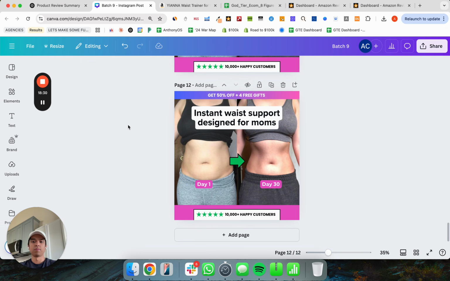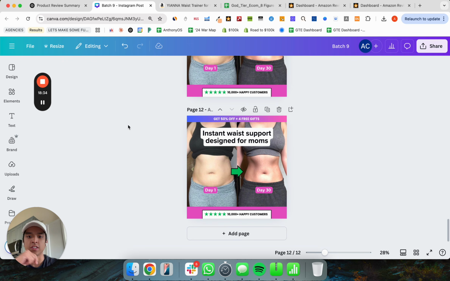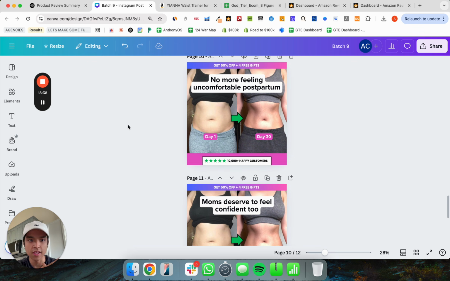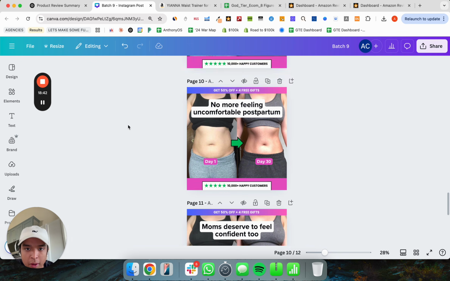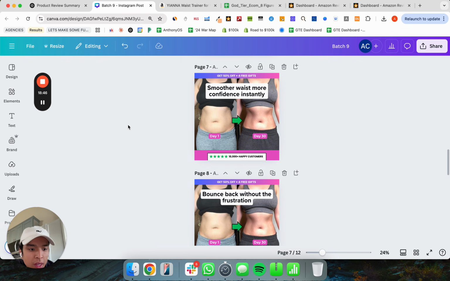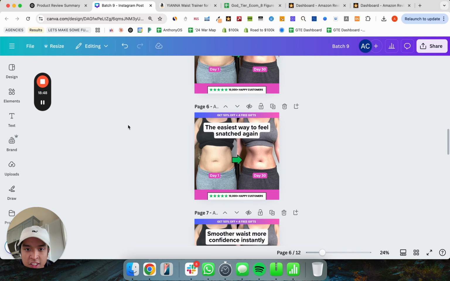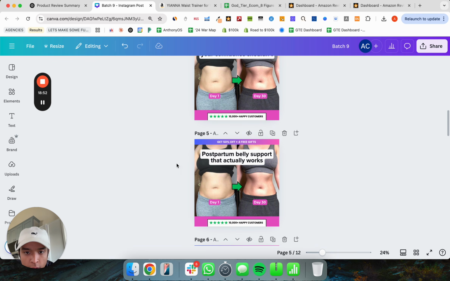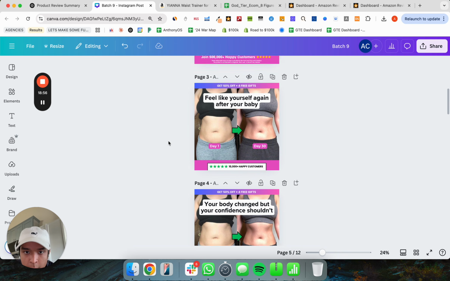Okay, boom. Done. 10 unique variations of creatives made in less than, well, it's been 20 minutes of me recording, probably all in about 30 minutes. And as you can see, all of these have unique variations of ways addressing the same angle, right? We have just different textual headlines. We're using a really clean before and after. We've got that arrow in there. We've got our offer in there. We've got some social proof elements in there.